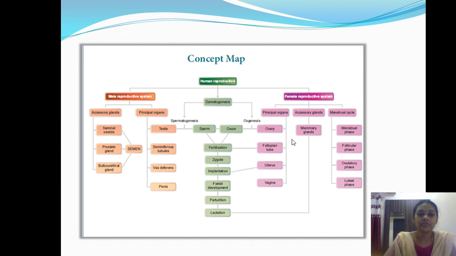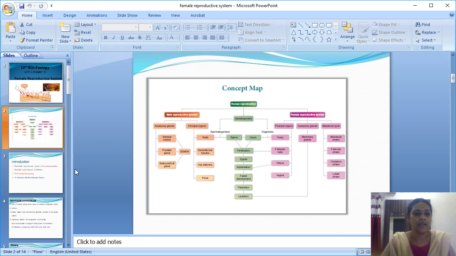The mammary gland is a gland. It is not an accessory organ. The accessory organs are the fallopian tube, uterus, and vagina, but the accessory gland is the mammary gland, which I will take in a separate video. So today we will see only the ovary, fallopian tube, uterus, and vagina. Next I am coming to the introduction.